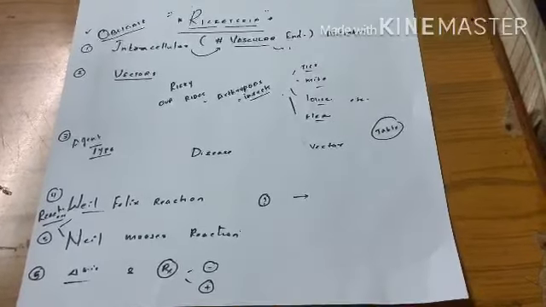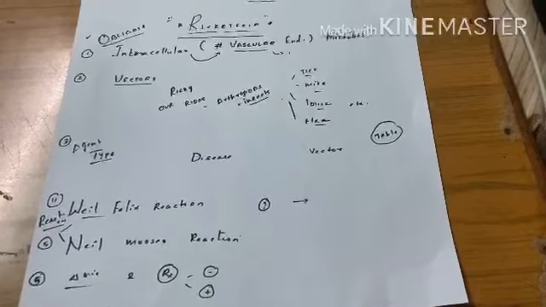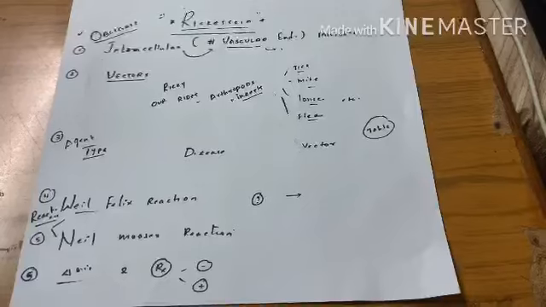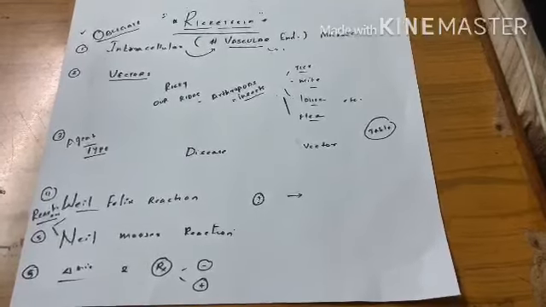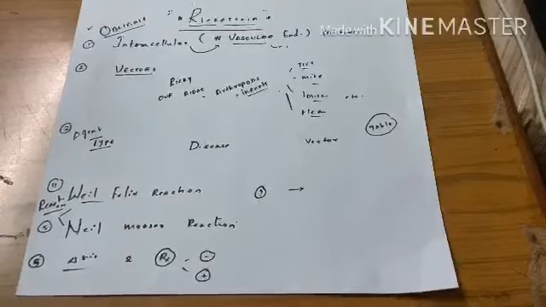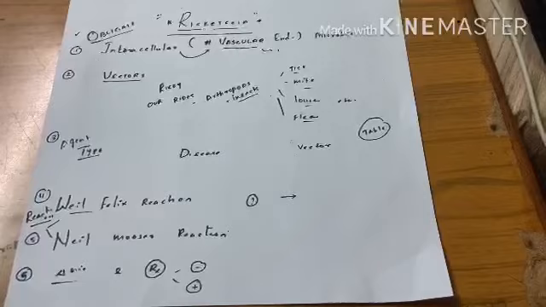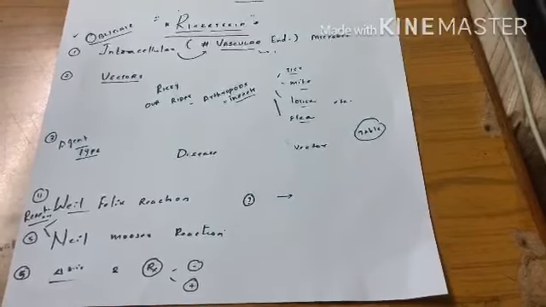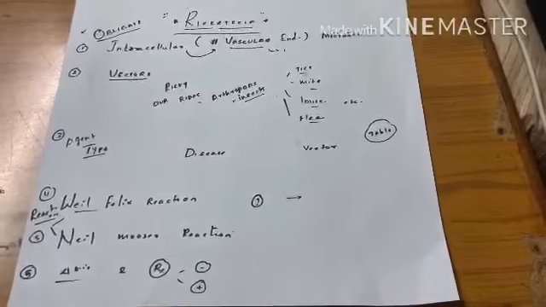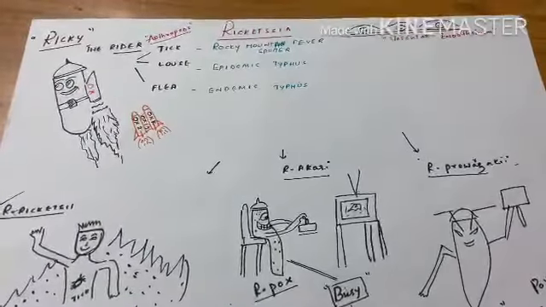First is, where does this Rickettsia live in our body? Second is, how does it get transmitted from one person to another person? Third is a table containing species of Rickettsia causing different diseases through different vectors. Fourth is the reactions this Rickettsia exhibit. Fifth is diagnosis and treatment. So let us start with the first point.